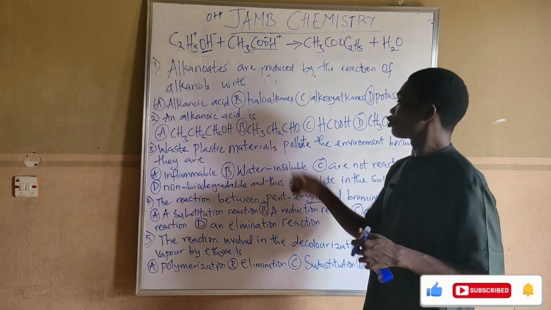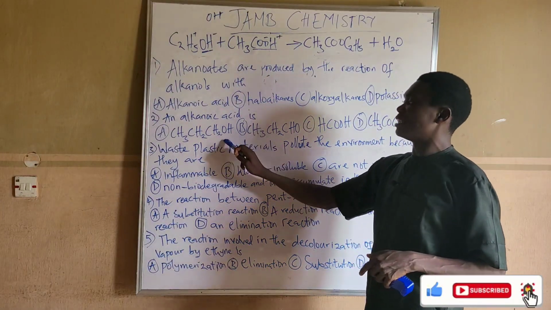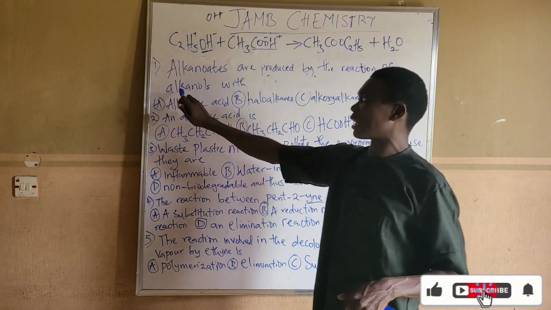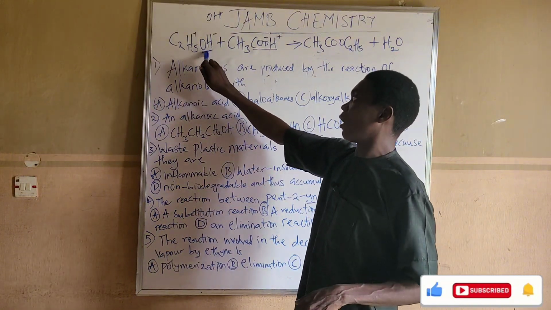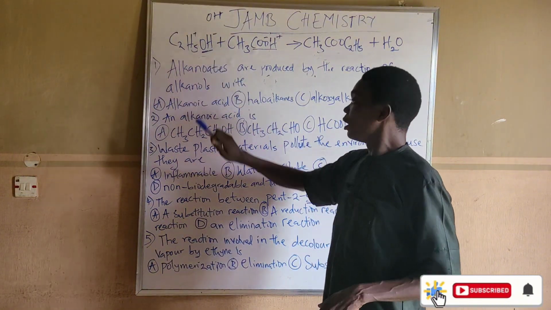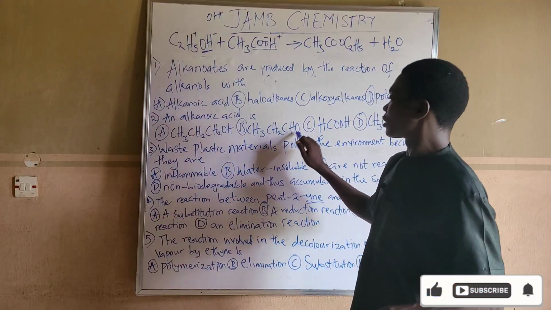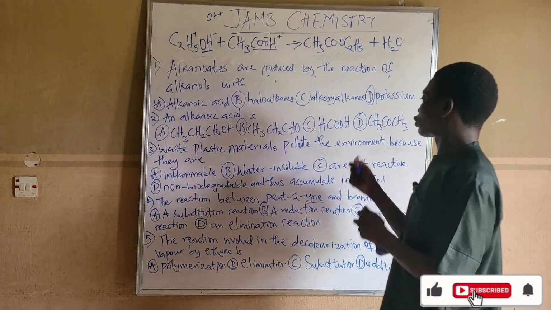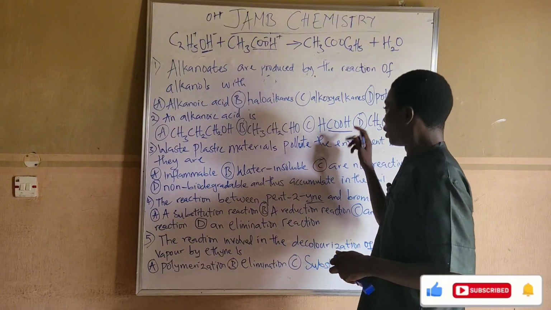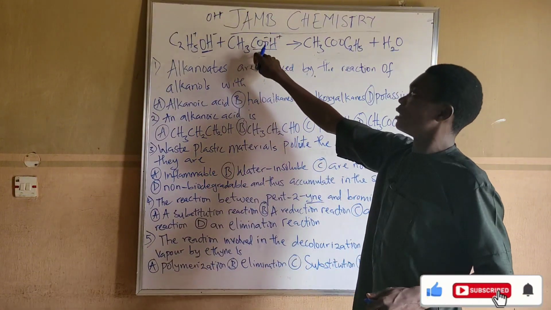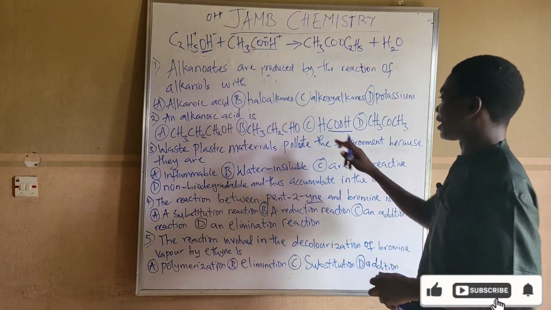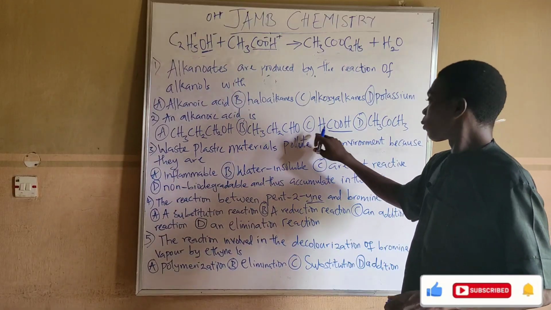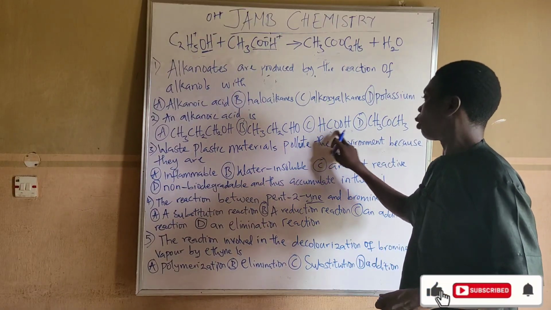Okay. Now looking at these options, we have OH here. It tells us that this is not alkanoic. It is alkanols. When I was talking about alkanols, we have OH. So this is alkanol, not alkanoic. Why? This one has a functional group of COOH, which is exactly the same thing. So the correct answer to question number 2 is option C.